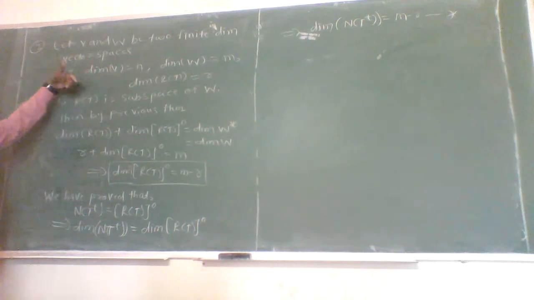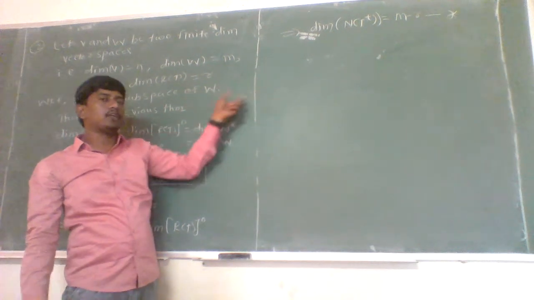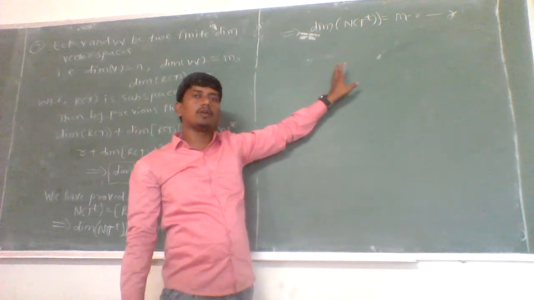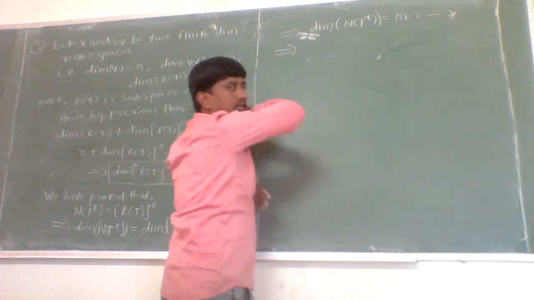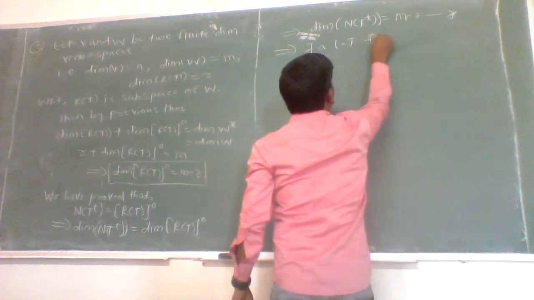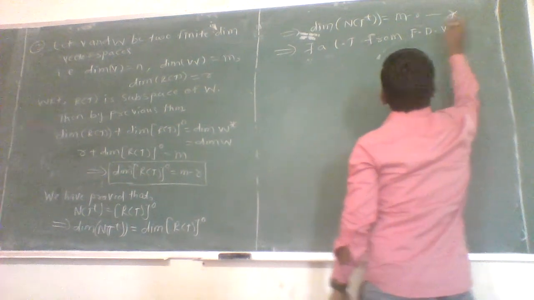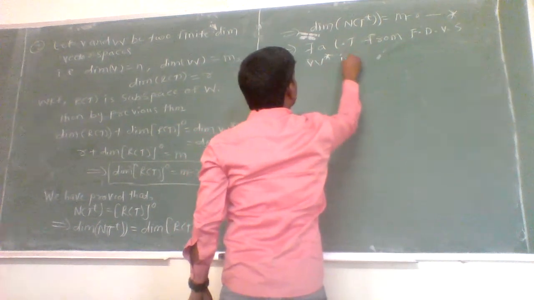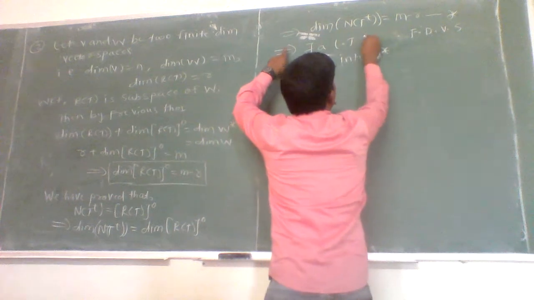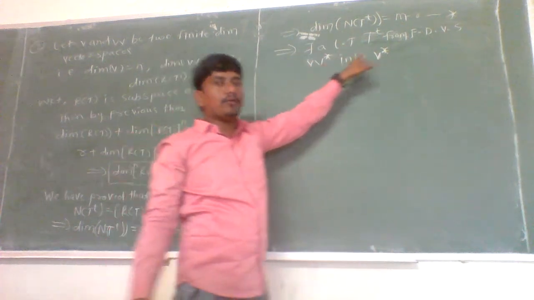And if T is any linear transformation from V to W, then by the previous theorem there exists a linear transformation T to the power T from W star into V star, such that T to the power T of g of alpha is nothing but g composite T of alpha, for each g belonging to the vector space W star and for each alpha belonging to V. Therefore, as T is a linear transformation from V to W, there exists a linear transformation T to the power T from the finite dimensional vector space W star into V star.